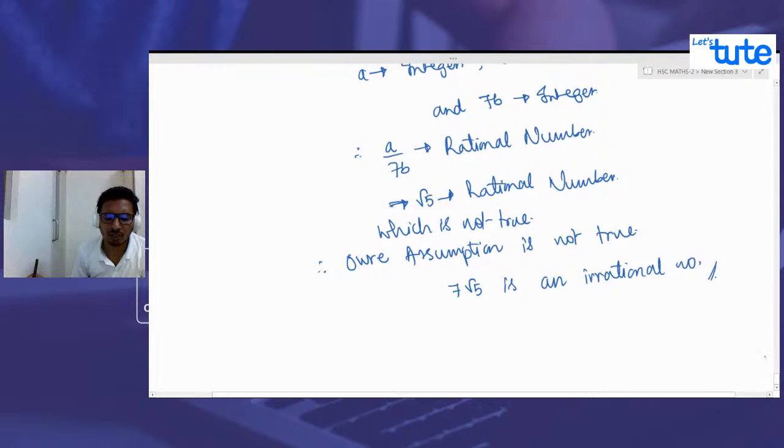So that's how we can solve many questions. Maybe you can take some questions as homework and solve. Maybe you can take 1 by root 2 as an irrational number. We have to prove this. And we can also prove that 3 plus 2 root 5 is an irrational number. You can prove this also. So there are many questions where you can go and solve and get clear with these concepts. Okay. So we are done with this topic, today's topic.